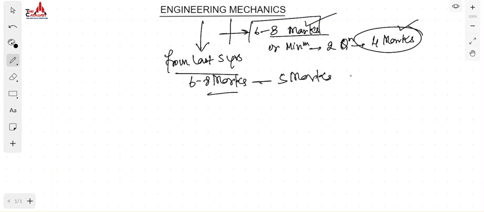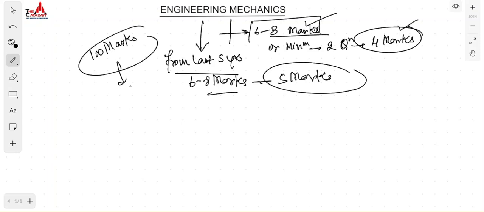This much weightage certainly comes from engineering mechanics. So for a paper of around 100 marks, if one subject has a fixed weightage, that you'll certainly get around 5 or 6 marks from it, that subject is not considered a minor one, but a major subject, right? So in that case, engineering mechanics is very important.